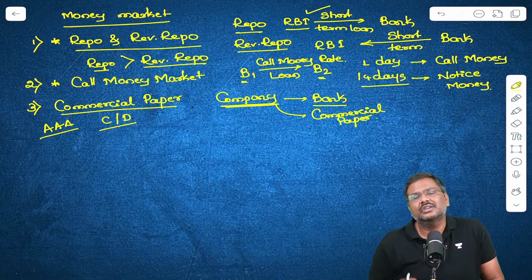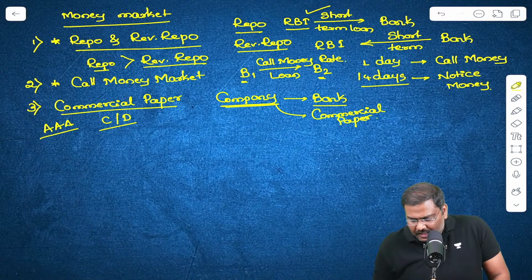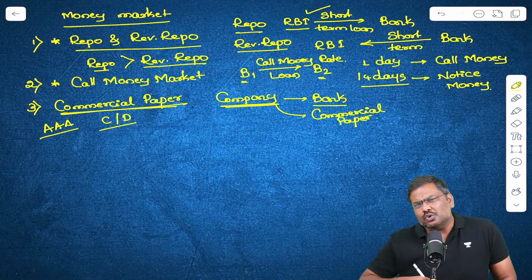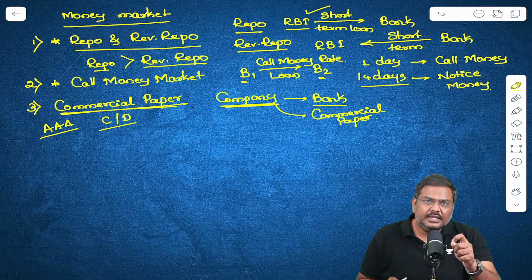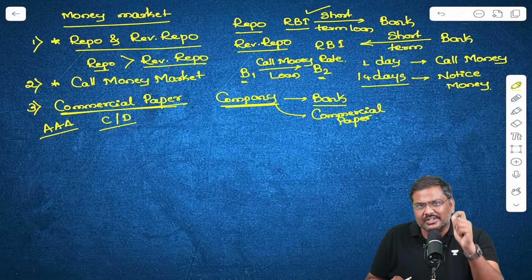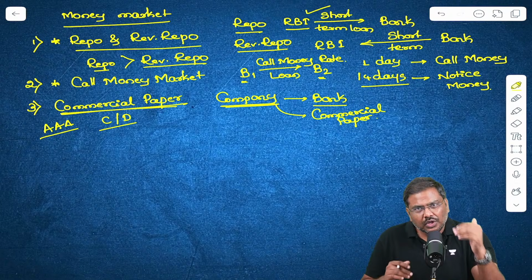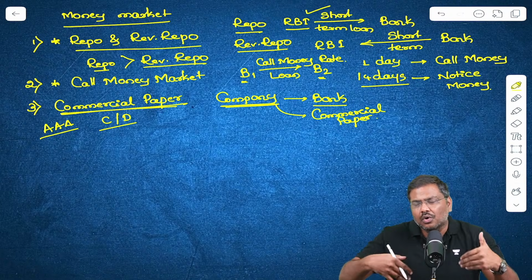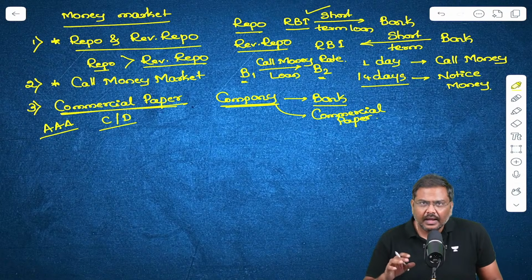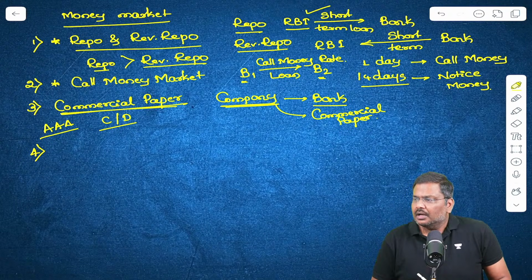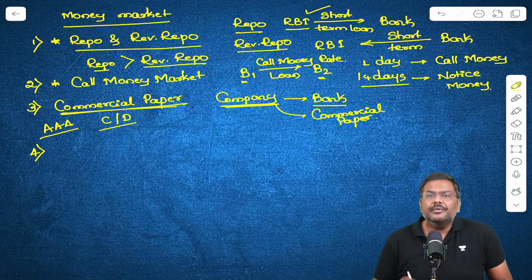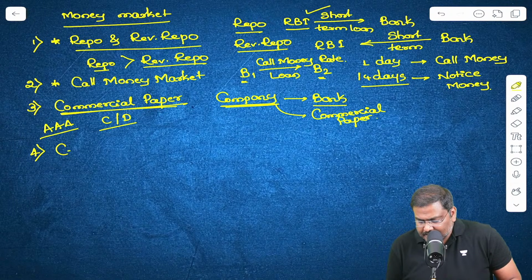So the argument is, is anybody and everybody allowed to borrow by issuing a commercial paper? No. Only the ones with the highest credit rating are allowed to use this particular route to borrow from the market. Everybody is okay? Can we go forward? The fourth instrument is certificate of deposit.